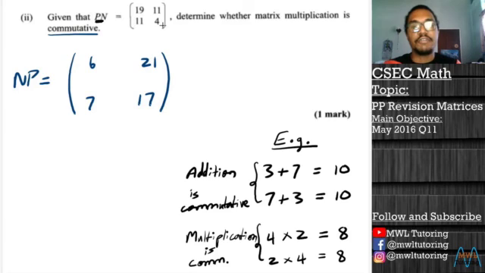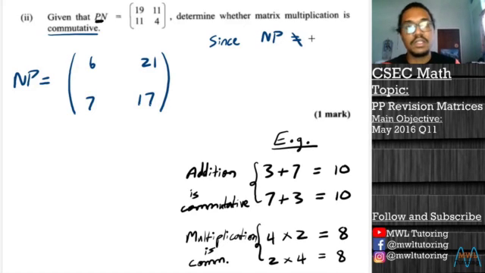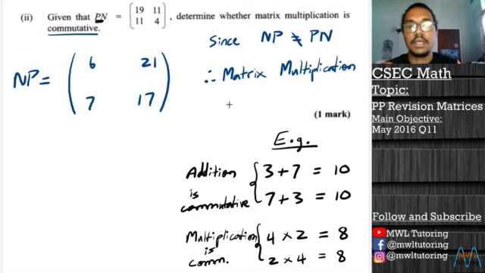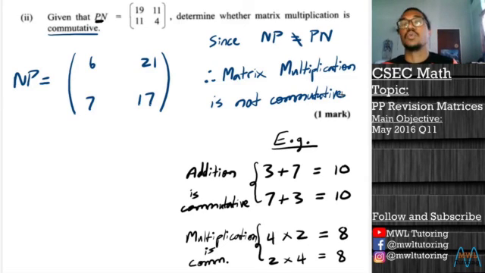So the fact that we're not getting the same answer when we change around the order of multiplication, we could say very confidently, since N multiplied by P is not equal to P multiplied by N, therefore matrix multiplication, when you're multiplying matrices, is not commutative. And there you have it. That's the answer for this question right here.